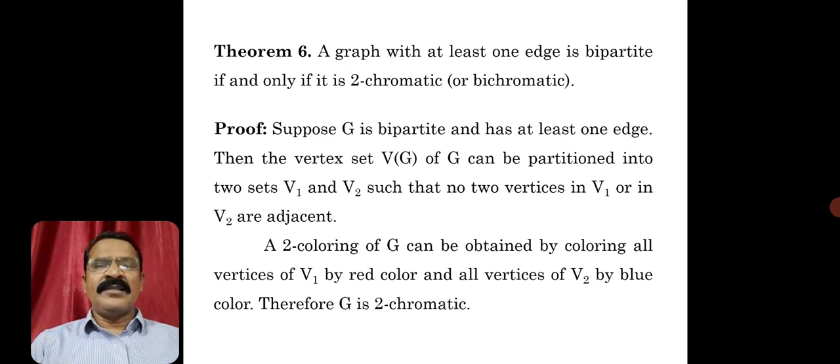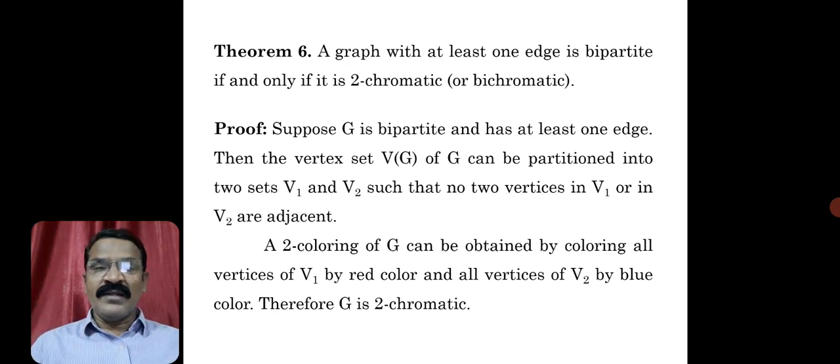So what is the result? Let us think of this. Theorem. A graph with at least one edge is bipartite if and only if it is two chromatic, or you can say bichromatic. This is another characterization for the bipartite graph.